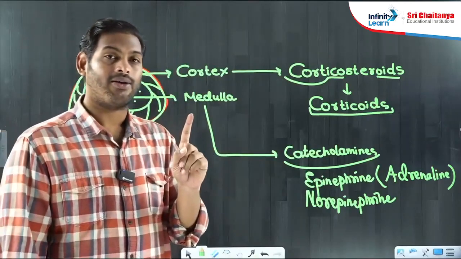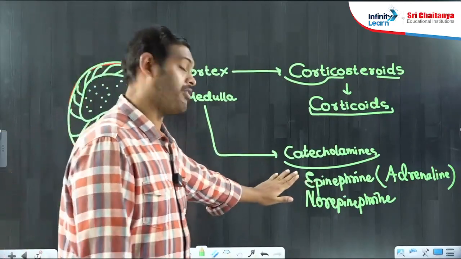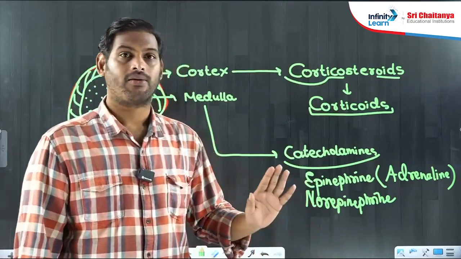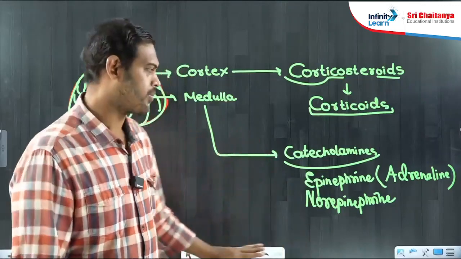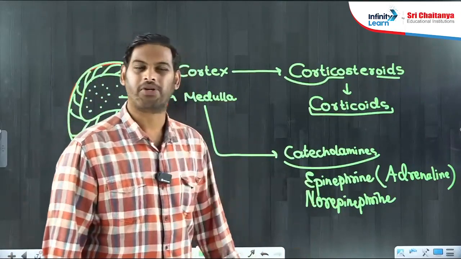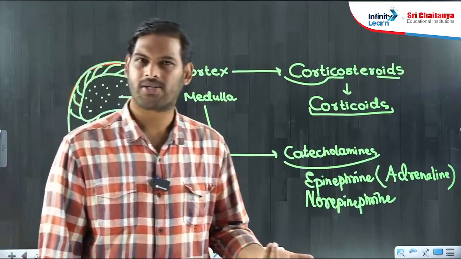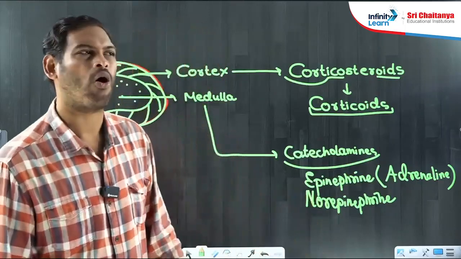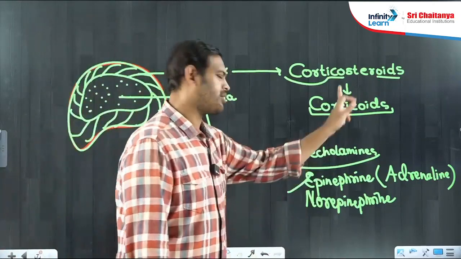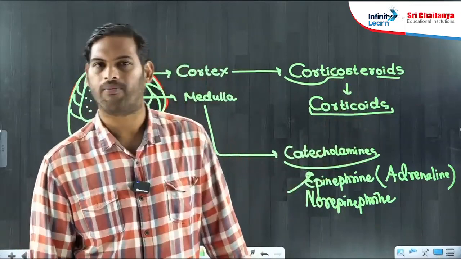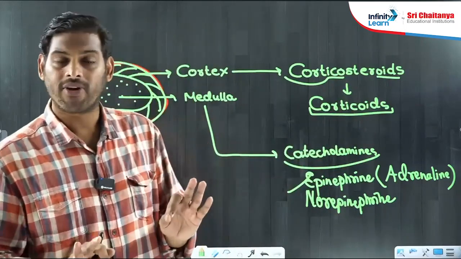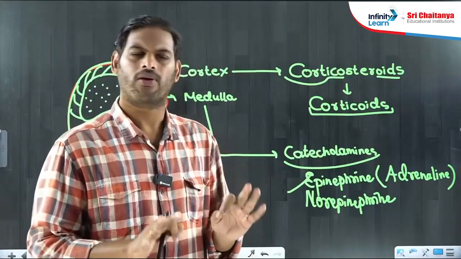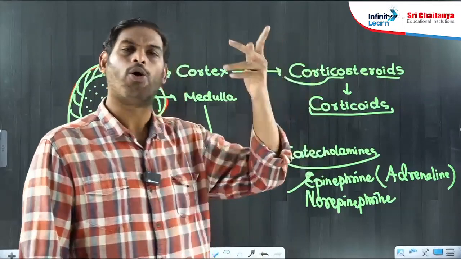And I should say about this now, very important. The main cause behind high blood pressure, stress, depression, all was because of this adrenaline. Epinephrine is such a hormone. Both catecholamines are such hormones.